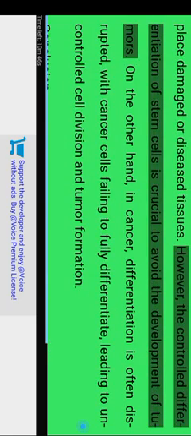The process of differentiation has significant implications for regenerative medicine and cancer therapy. Stem cell-based therapies are designed to exploit the potential of undifferentiated cells to replace damaged or diseased tissues. However, the controlled differentiation of stem cells is crucial to avoid the development of tumors. On the other hand, in cancer, differentiation is often disrupted, with cancer cells failing to fully differentiate, leading to uncontrolled cell division and tumor formation.